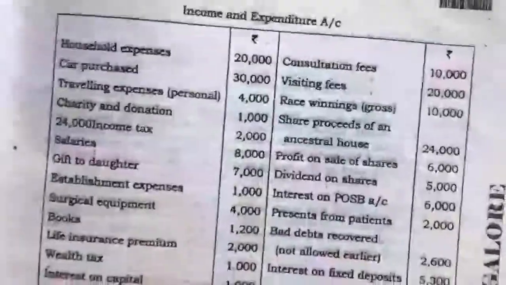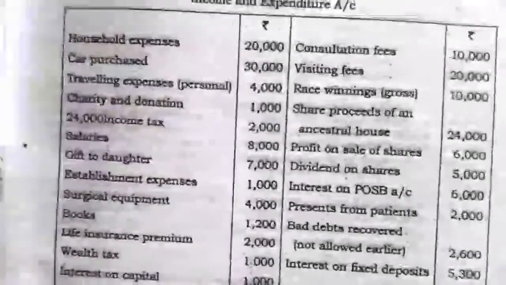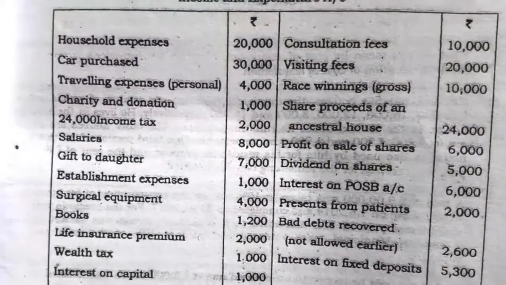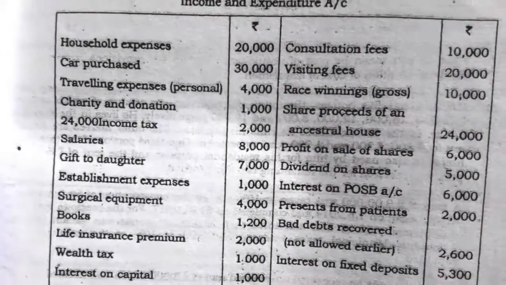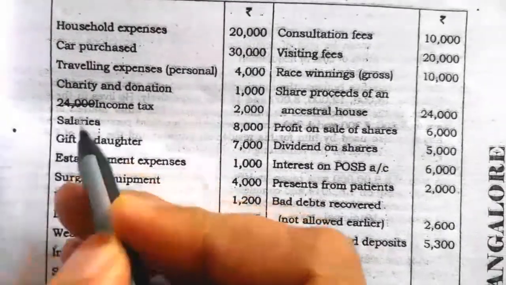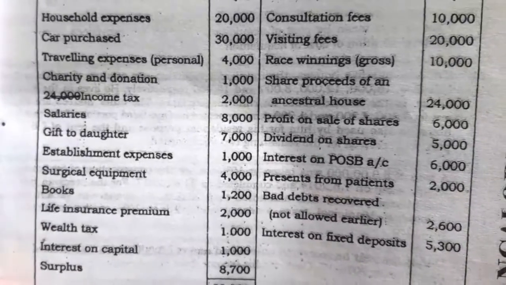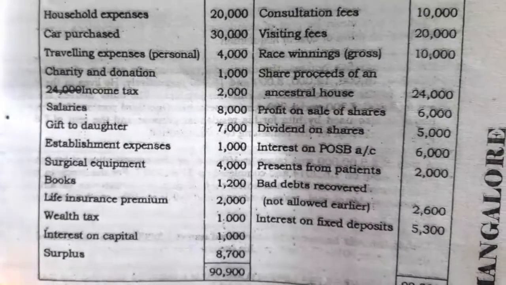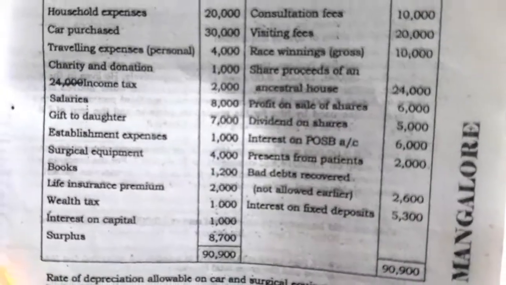Now see the income and expenditure. Here the income and expenditure account is given. On the debit side they have given the expenditure, so I'll read out one by one. Household expenses rupees 20,000, car purchase rupees 30,000, traveling expenses personal rupees 4,000, charity and donations rupees 1,000, income tax rupees 2,000, salaries rupees 8,000, gift to daughter rupees 7,000, establishment expenses rupees 1,000, surgical equipments rupees 4,000, books 1,200, life insurance premium rupees 2,000, wealth tax rupees 1,000, interest on